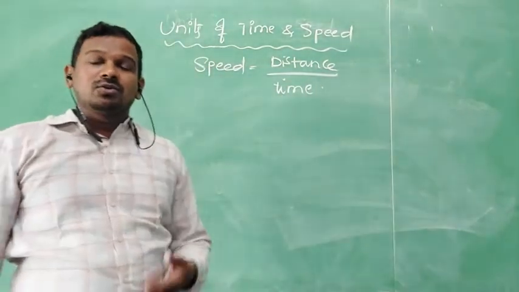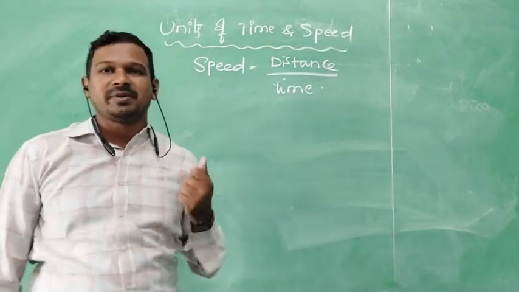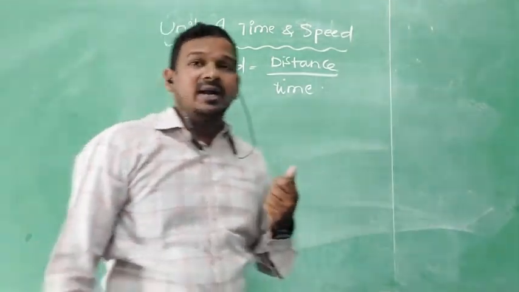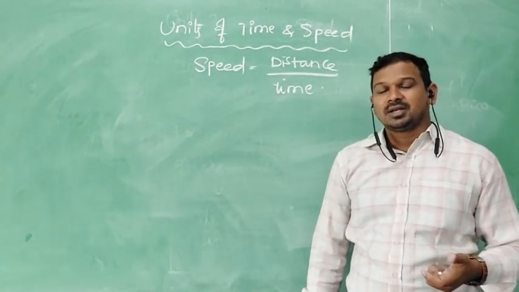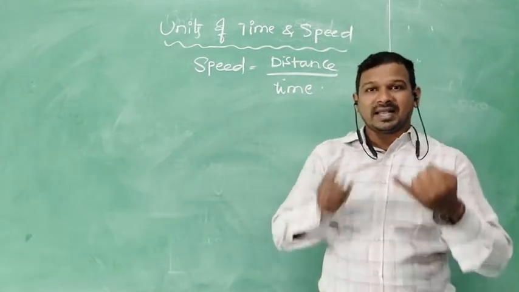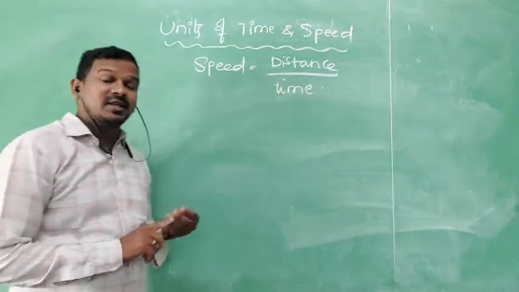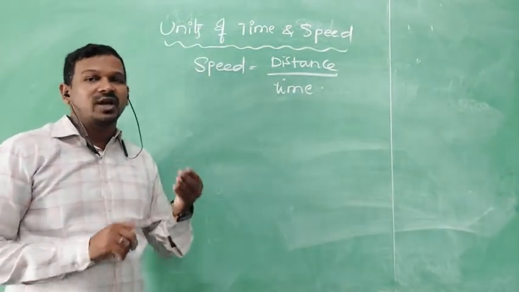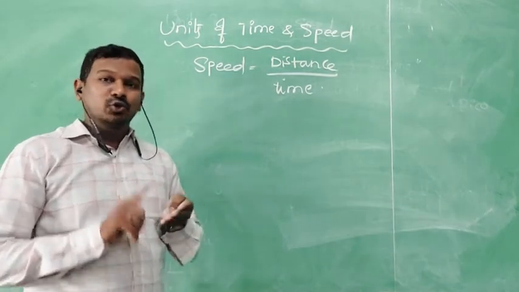To denote this, I want to introduce a small concept, that is standard measurement of types of units. There are some systems of units like MKS, CGS, FPS. These are the three types of systems we use globally to represent units.